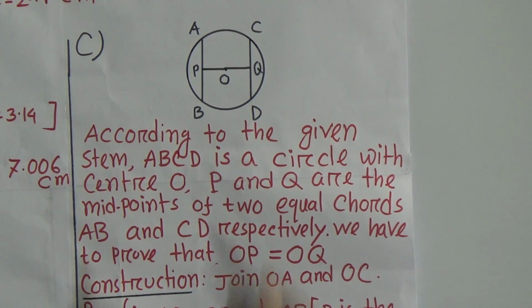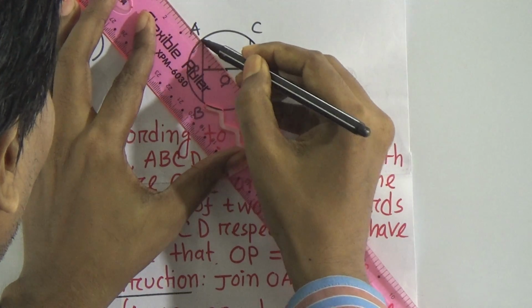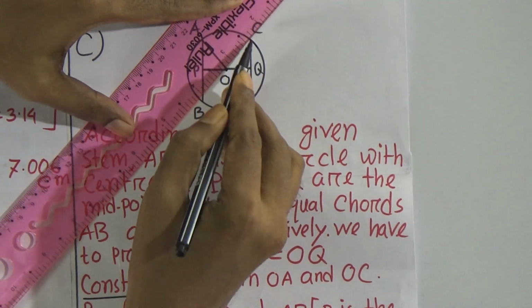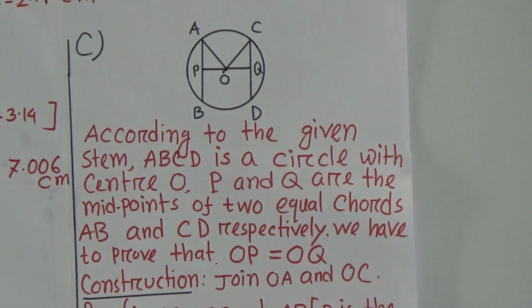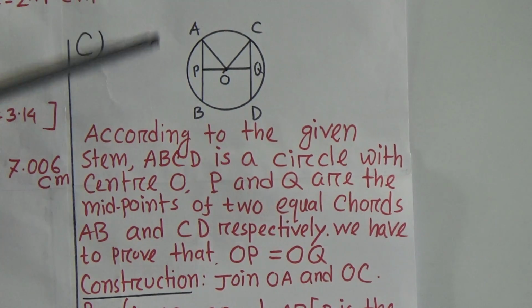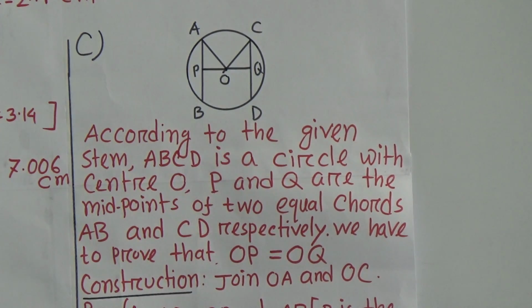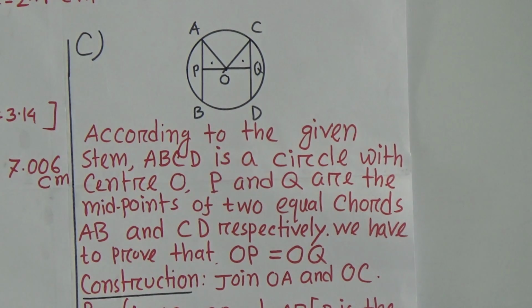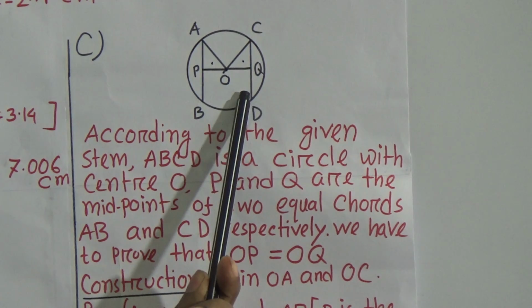We have to join OA and OC. Dear student, now you see APO and OCQ are the two triangles. I have marked them here. I want to compare these two triangles, APO and COQ.